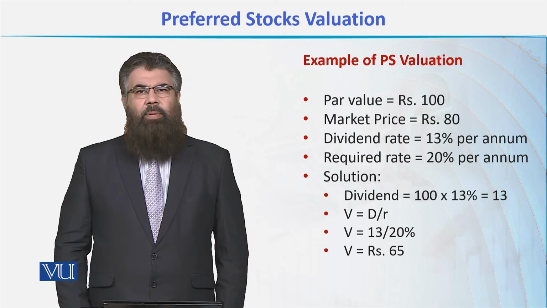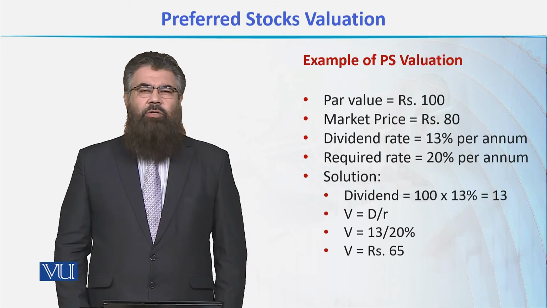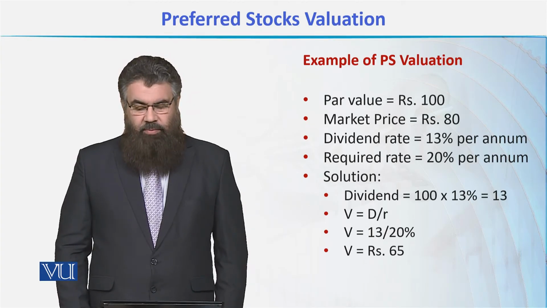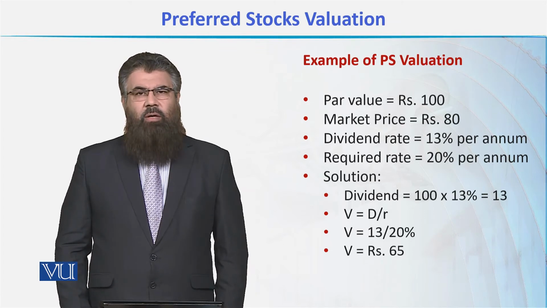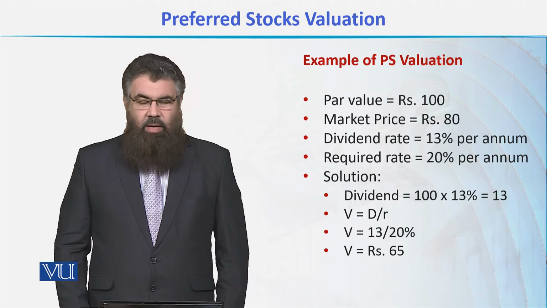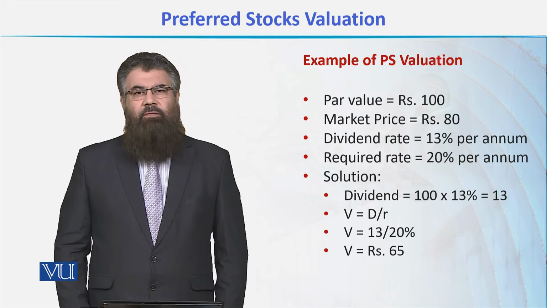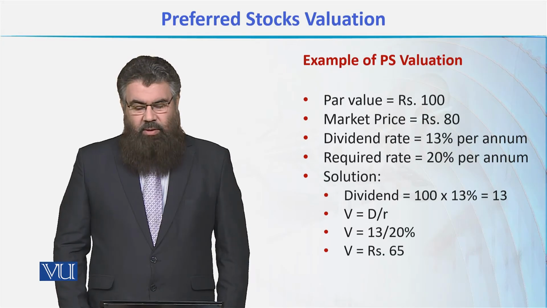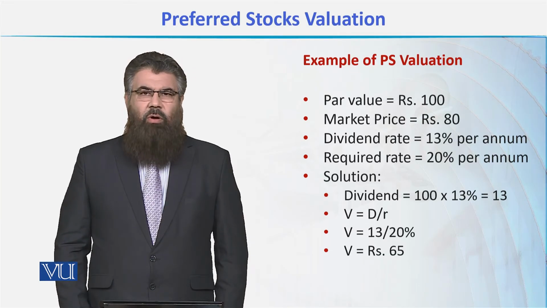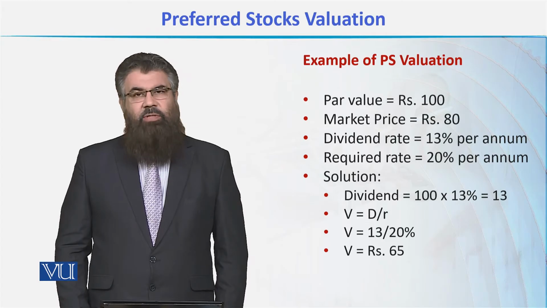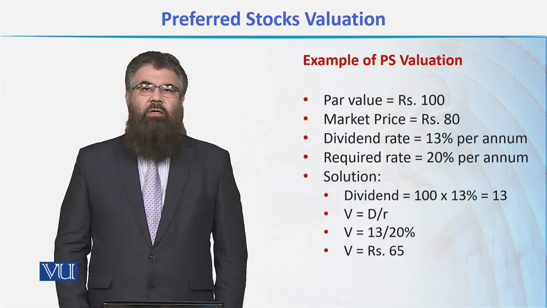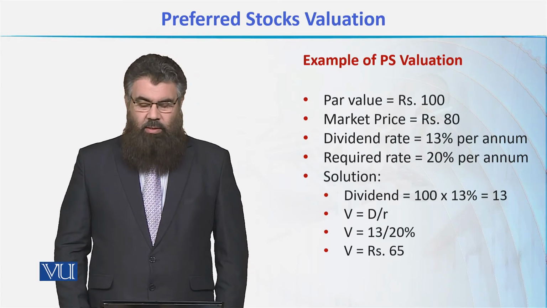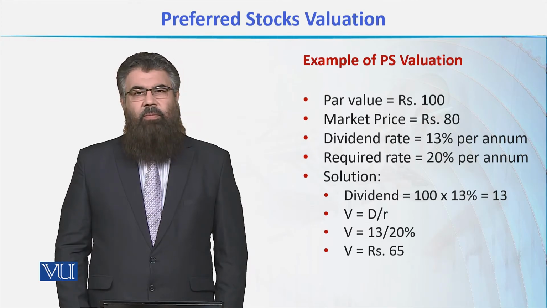Let's take an example and see how this valuation process works. Suppose a preferred stock has a par value of 100 rupees and the market price of that preferred stock is 80 rupees. The rate of dividend on this preferred stock is 13% per annum, whereas the required rate of return is 20%.